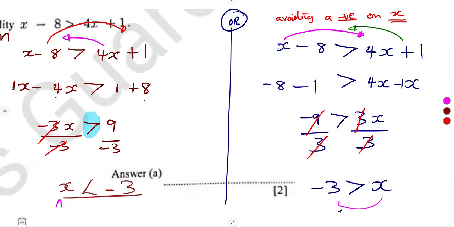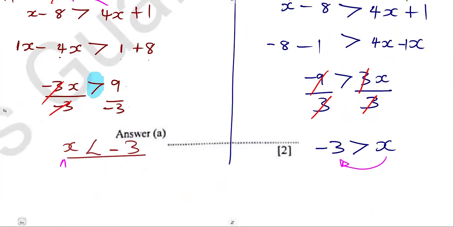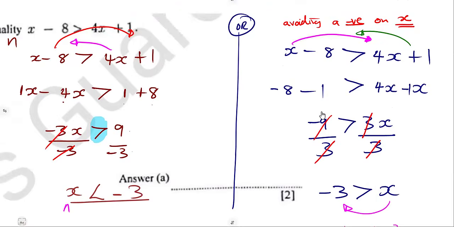X is being pointed by minus 3. It is less than minus 3. So someone who is writing this way is simply having the same thing. X is less than what? X is less than minus 3. It's one and the same thing as we can see. So that is how you can have these questions. It's actually in your hands, as you can see.